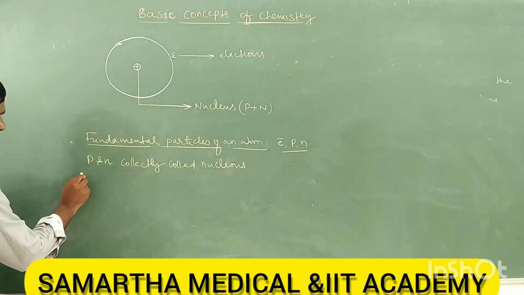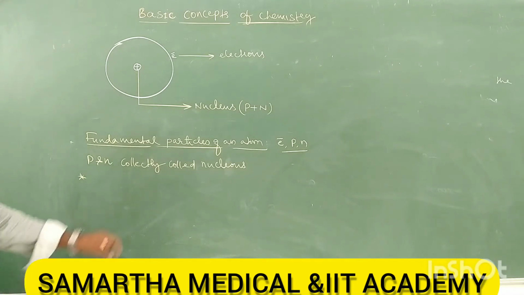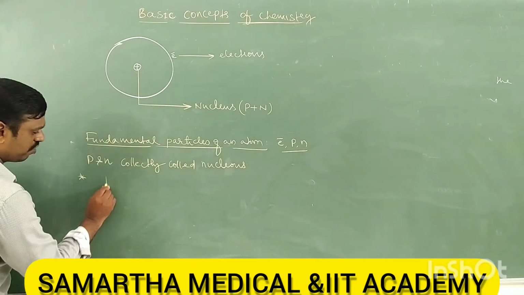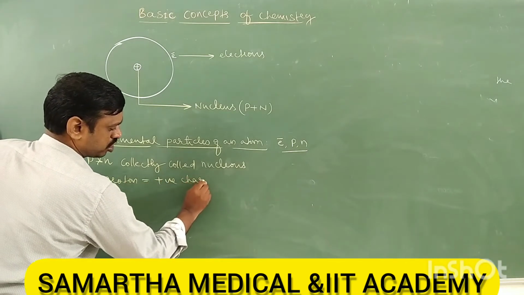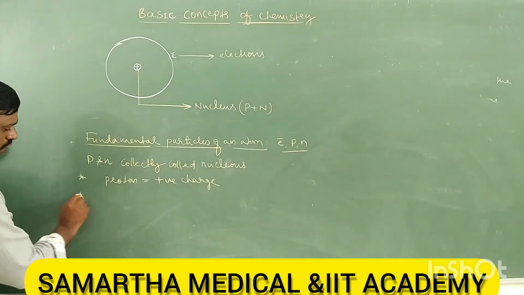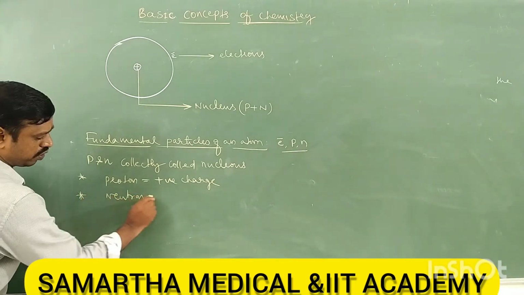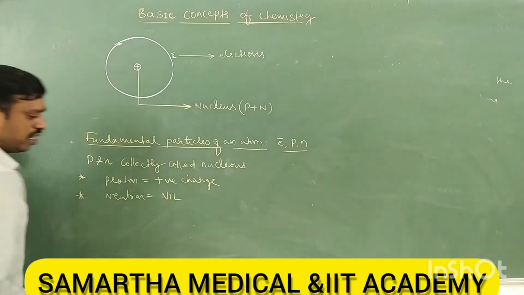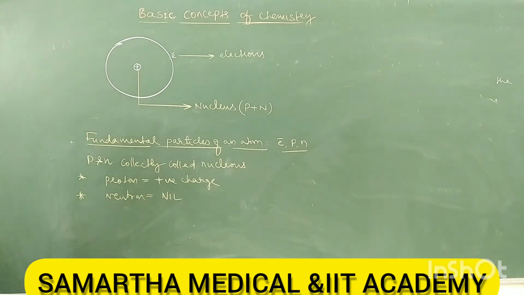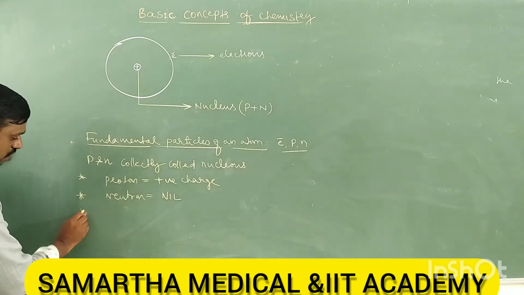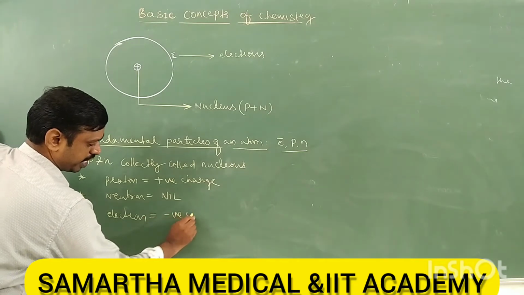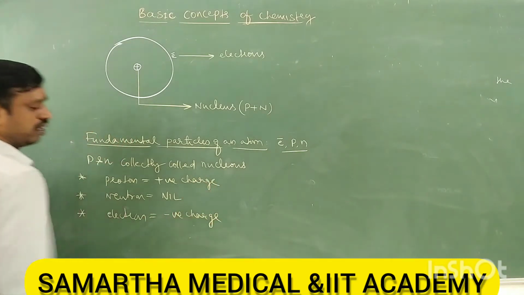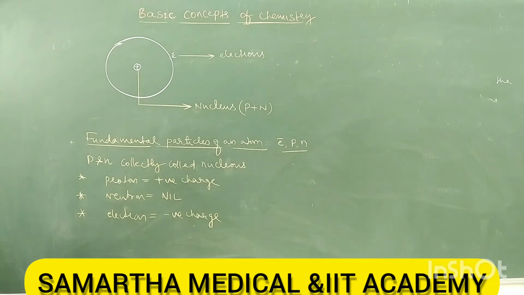Okay, next, what is the charge of the proton? The charge of the proton is positive. What is the charge of the neutron? The neutron is neutral, nil, meaning no charge. It is electrically neutral. What is the charge of the electron? It is negative. So this is about the fundamental particles of the atom.